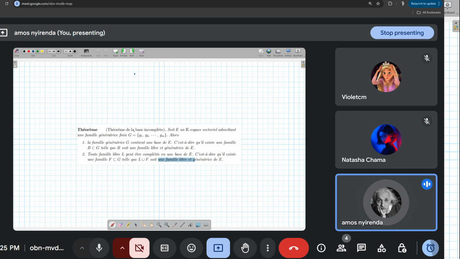Alors, what is the theorem saying? Donc, soit E un espace vectoriel, admettons une famille génératrice G, which has vectors G1, G2, up to Gm.